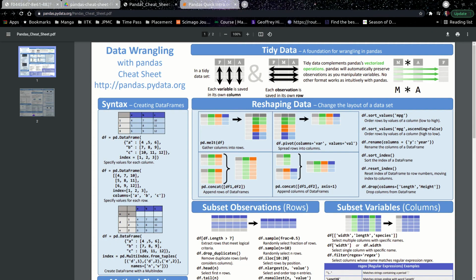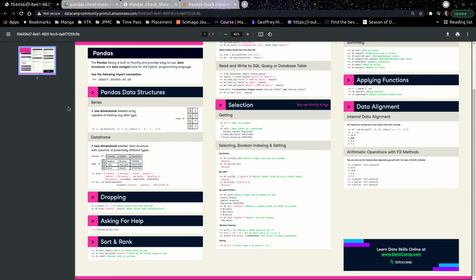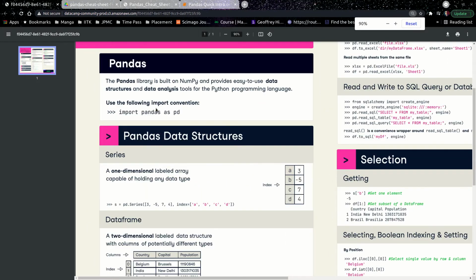So we will take into account multiple cheat sheets, and we will see what specific commands are required to go through a library. Now the point is, you don't need to learn every command of every library, but the commands which are very frequent are required. You should know that these commands exist in this library, so that next time you come across a problem statement, you can utilize it, or you know where to Google for that command, right? So first, the one I'm going through is this cheat sheet.